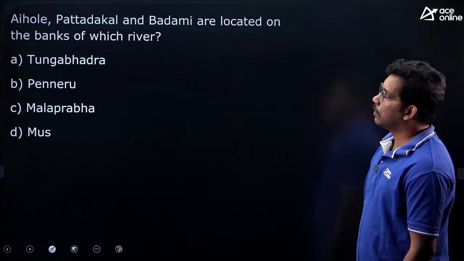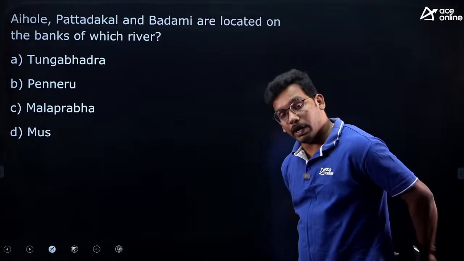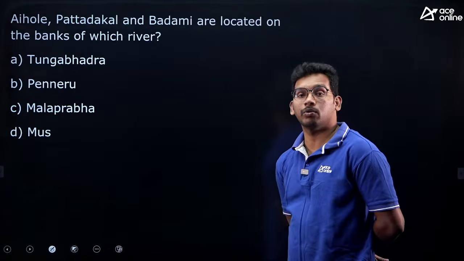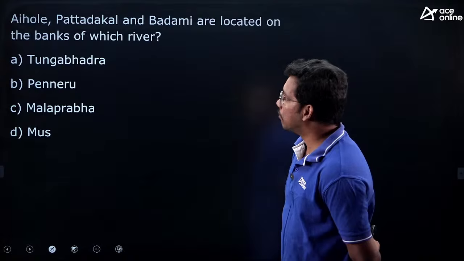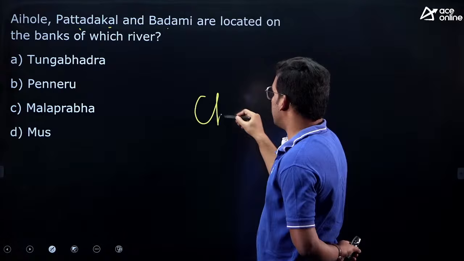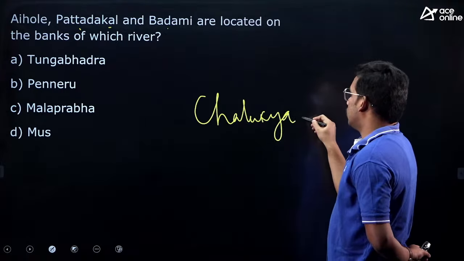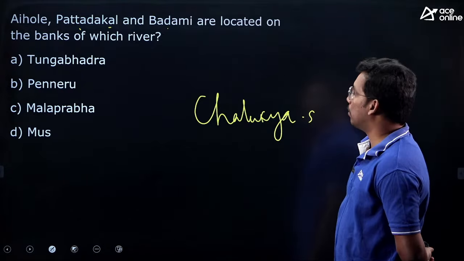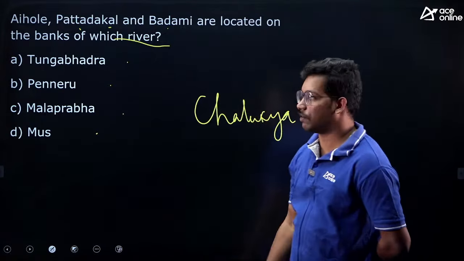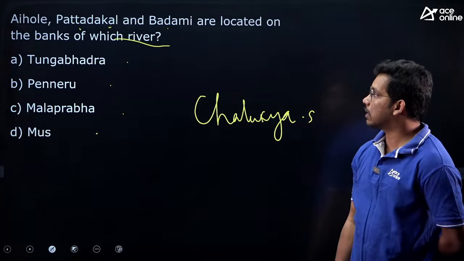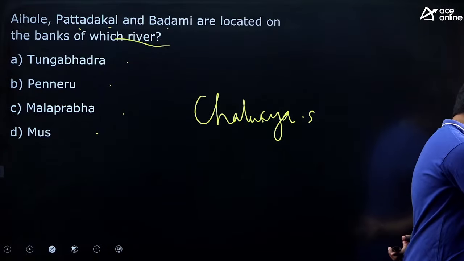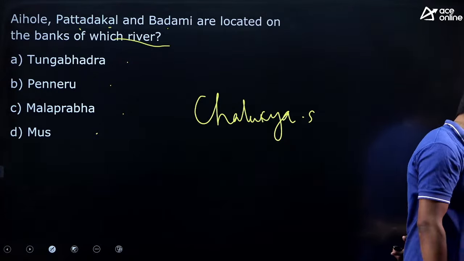Easy question. Next one, they have linked one question, ancient medieval history to geography. So as you read ancient, medieval, all the subjects, you have to interlink the subjects, right? Questions can be from an interlink of different subjects. Aihole, Pattadakal, Badami, all these are popular places of the Chalukyas, Western Chalukyas, right? Chalukyas of Badami are located on the banks of which river? Tungabhadra, Penneru, Malaprabha and Moose river. So out of this, Aihole, Pattadakal, Badami, all these are regions ruled by Chalukya rulers. So on which river are they located? So here history is linked with geography.